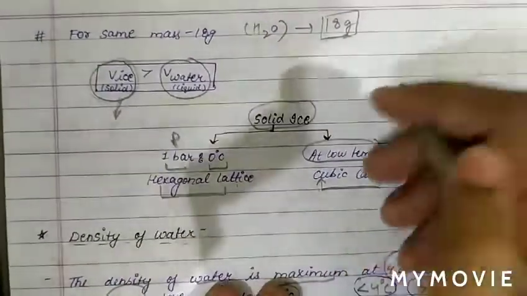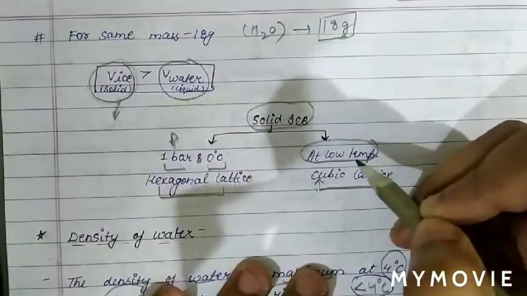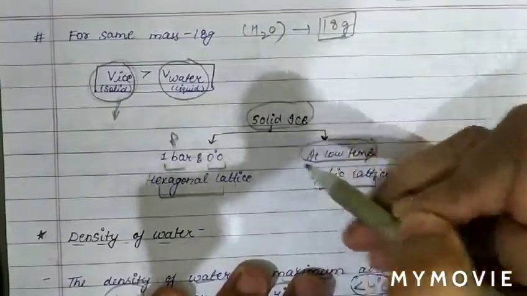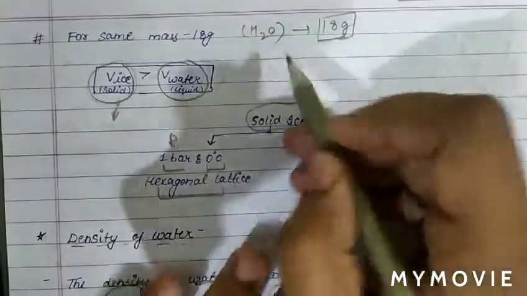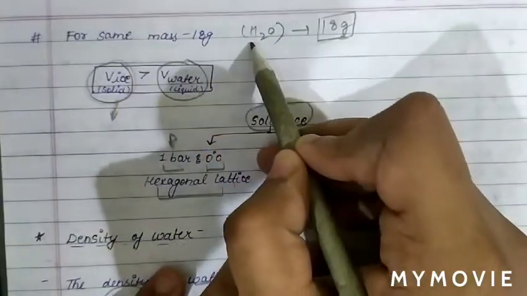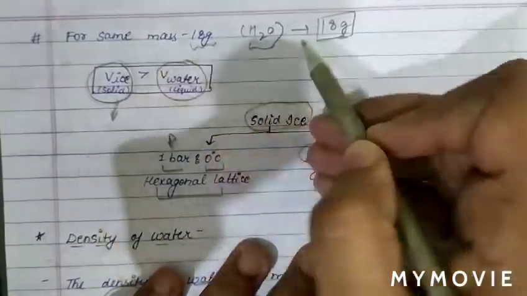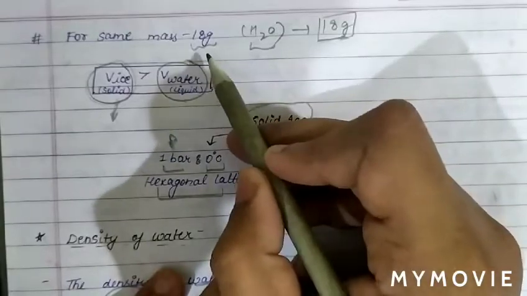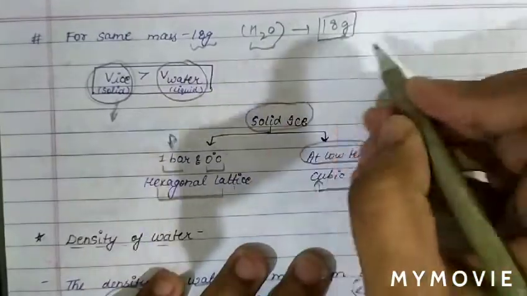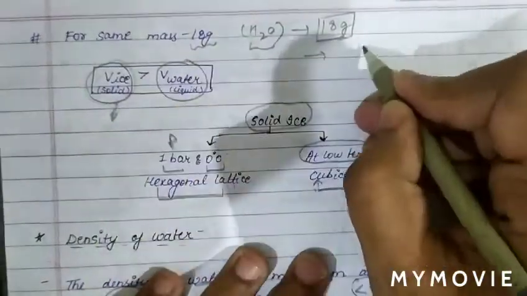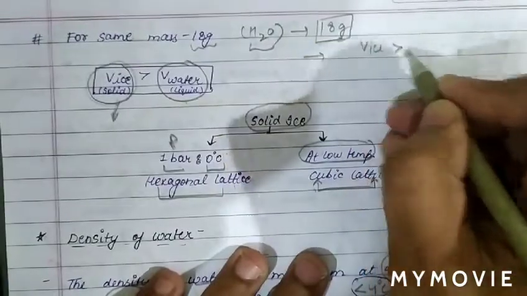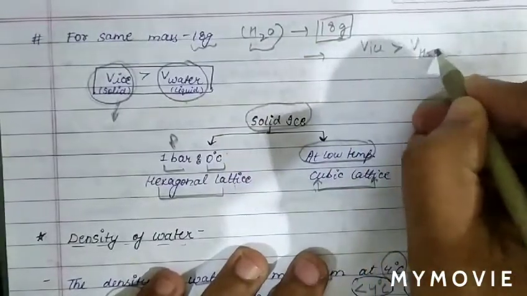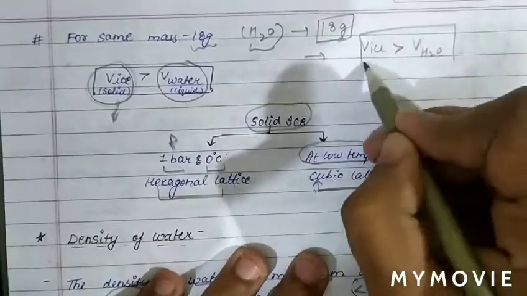Now we are going to discuss ice. Basically, ice is the solid form of water. As we know, the molecular mass of water is 18 gram, and we can see the volume of ice. The volume of ice is more than the volume of water. Why is the volume of ice more than the volume of water?